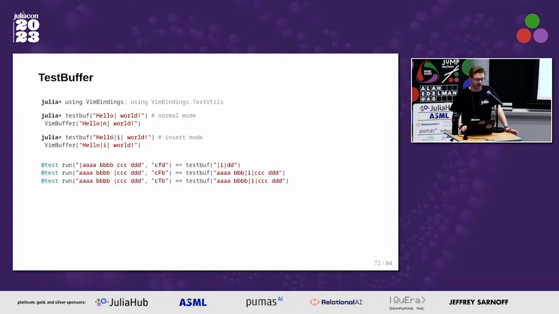So when writing tests, you can do something like this, where, let's say you had this text in a Vim buffer, and I run the command cfd. What this should do is change all of the text up through the first occurrence of a D. And so that's what this is testing for here. And it should also change to insert mode. So that's indicated by this pipe surrounding an I.